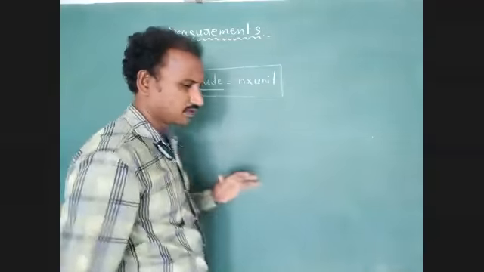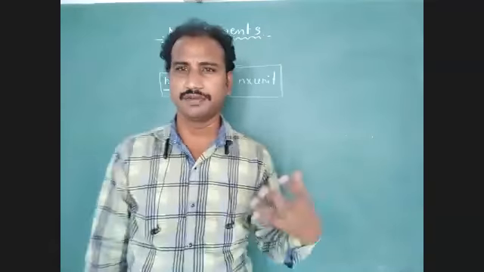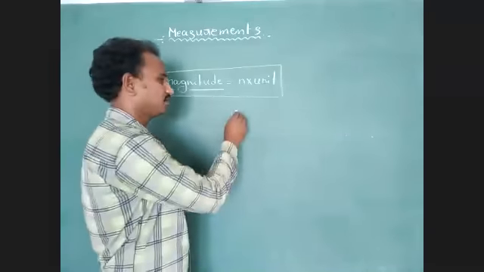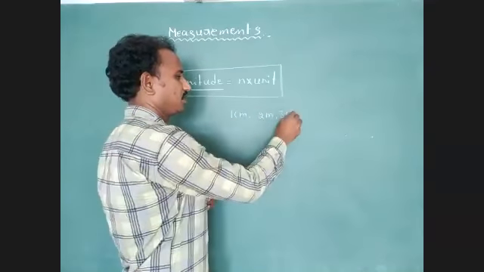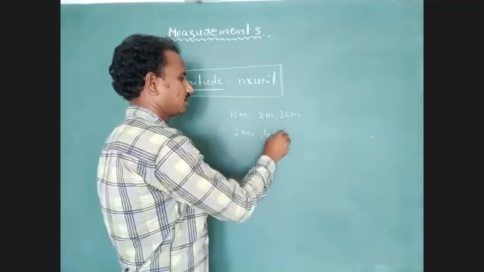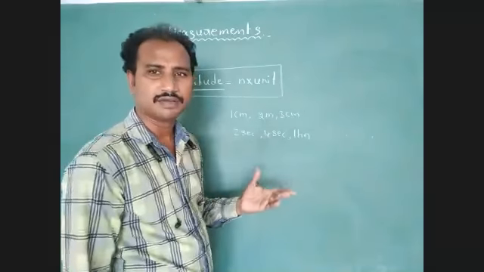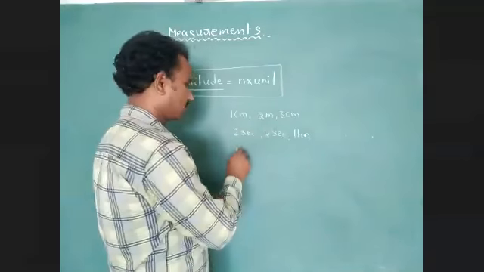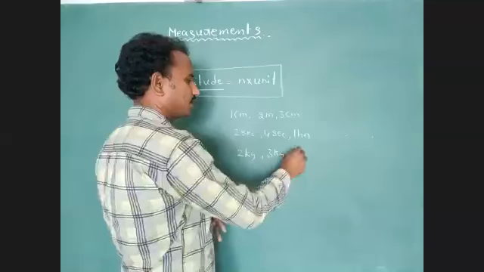In physics, we have to use magnitude repeatedly. For example, 1 centimeter, 2 meters, 3 centimeters, 2 seconds, 4 seconds, 1 hour, and also 2 kg, 3 kg, 4 kg.